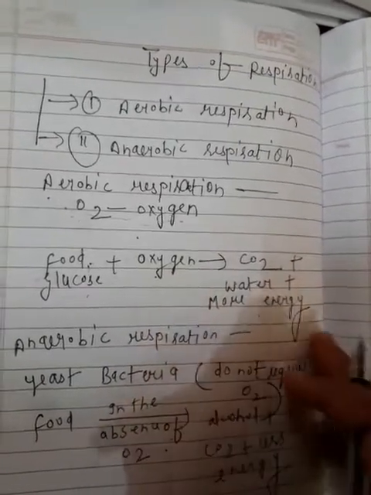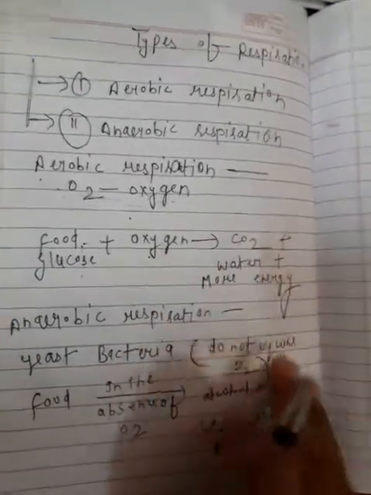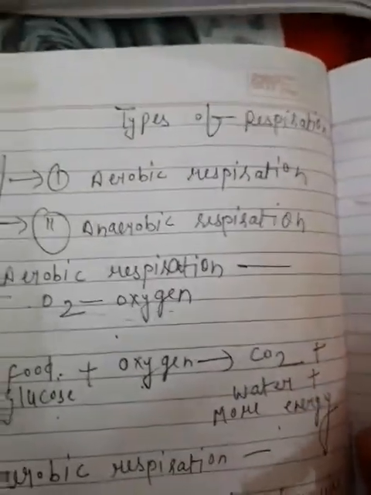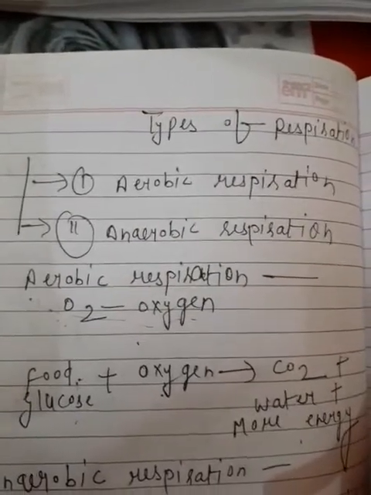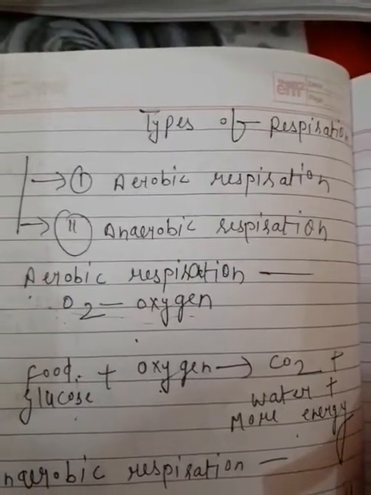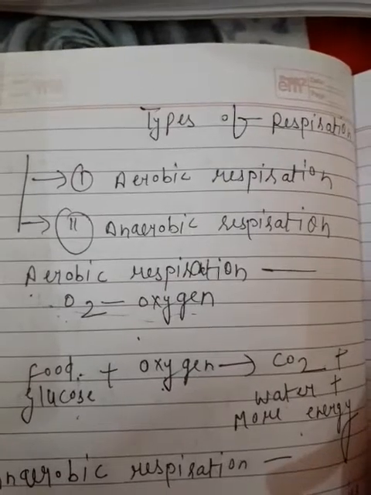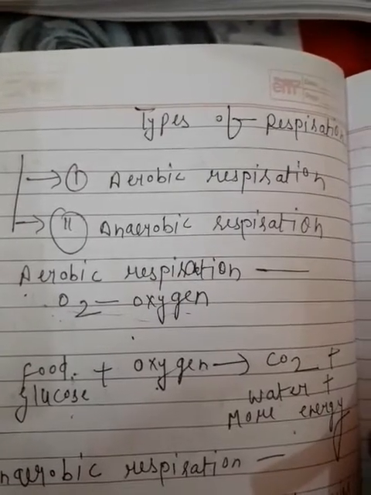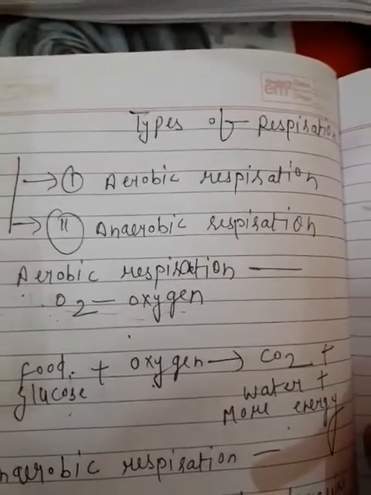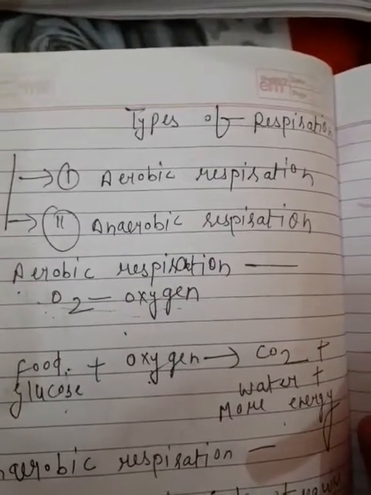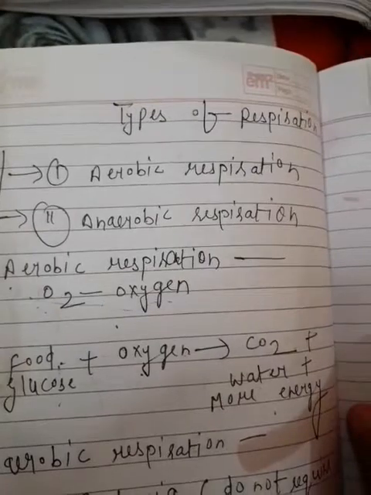In our body, muscle cells also respire in the absence of oxygen, and they can do it only for a short time. During vigorous heavy exercise or fast running, more energy is required, but the supply of oxygen becomes insufficient, so to meet the requirement of extra energy, muscle cells start respiring in the absence of oxygen. However, lactic acid is produced in place of alcohol.